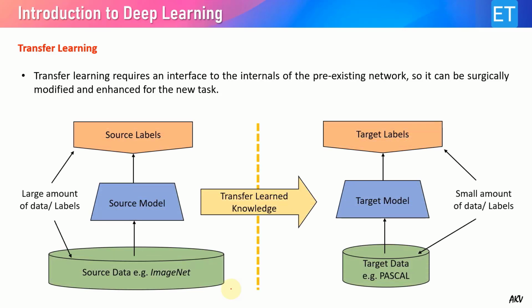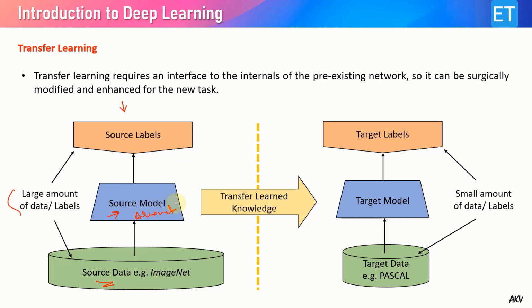This figure shows what training from scratch is and how it is used for transfer learning. The first one depicts training from scratch. We have a huge amount of data given to our source model. Let's say this is my Alexnet or Googlenet model, which is trained with millions of images. As you can see, a large amount of data and labels are required.